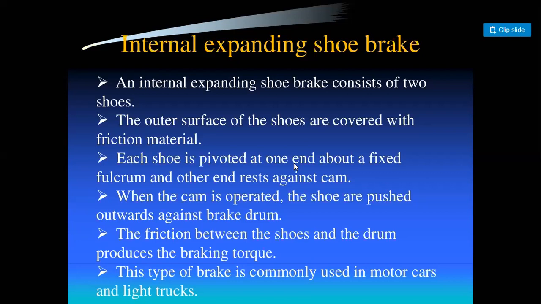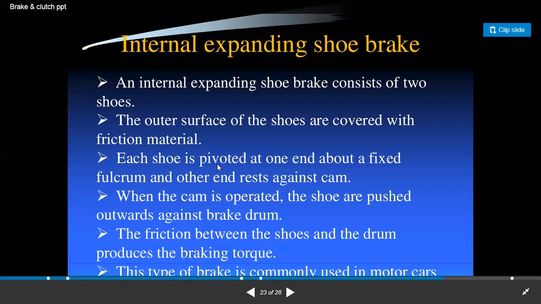The asbestos absorbs the energy which is generated while applying the brake. Each shoe is pivoted at one end about a fixed fulcrum and the other end rests against the cam. When the cam is operated, the shoes are pushed outward against the brake drum. The friction between the shoes and the drum produces the braking torque.